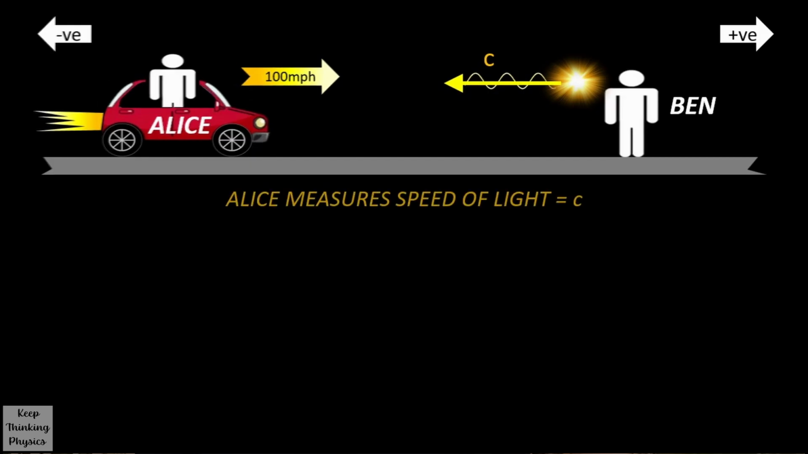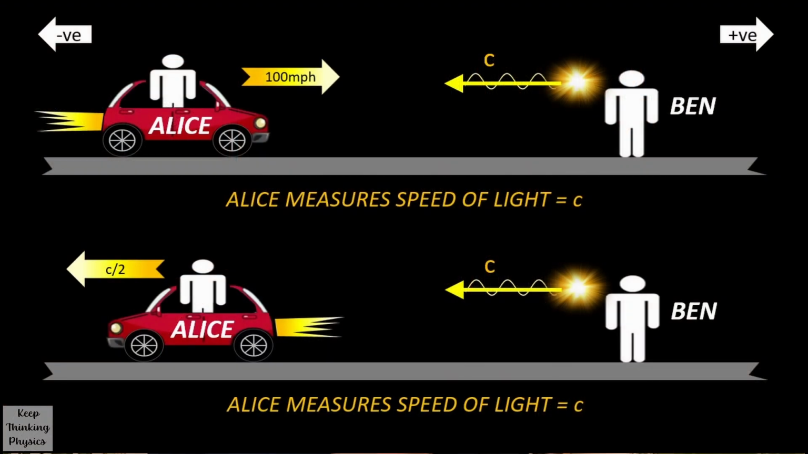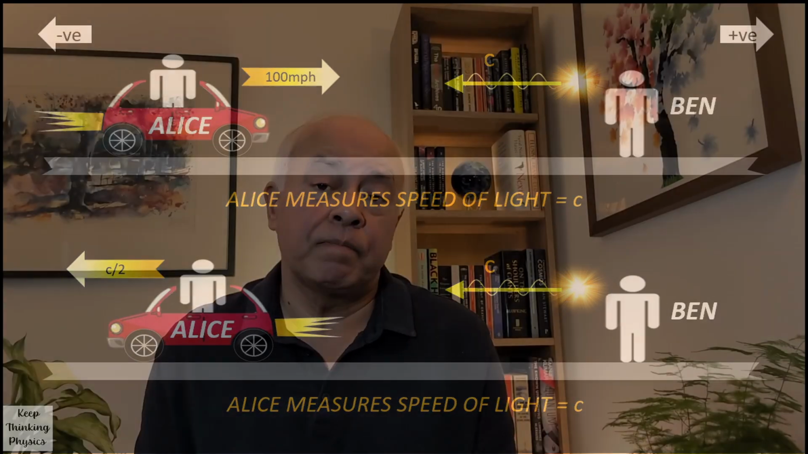When Alice measures the speed of light from the torch, we might expect her to measure the speed of light as being c plus 100 miles an hour, the speed of her car, like we would if there were two cars travelling towards each other. But what Einstein said was that Alice will still measure the speed of light as being c, not c plus 100 miles an hour. Even if Alice is moving away from Ben at half the speed of light, she would still measure the light beam from the torch as arriving to her at the speed of light c, not at half the speed of light as you might expect from what happens with relative speeds of cars.